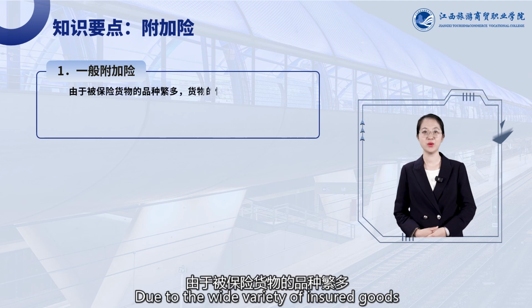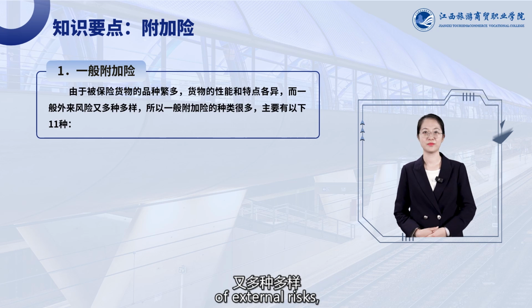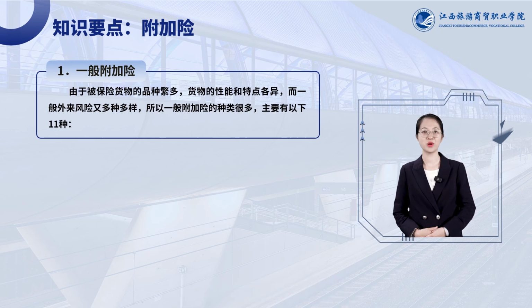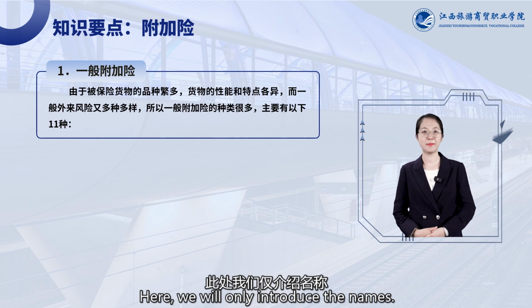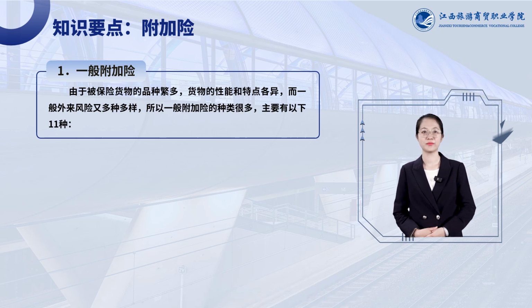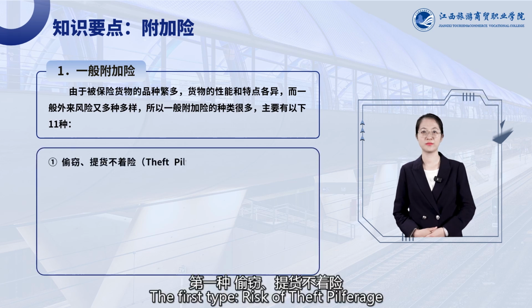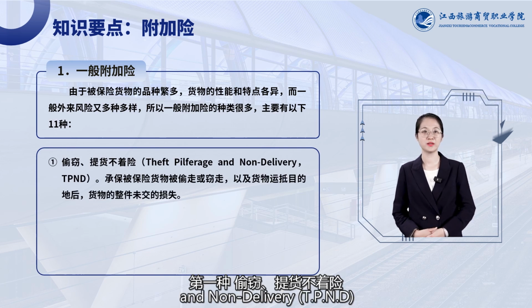Due to the wide variety of insured goods and the various types of external risks, there are many types of general additional coverage. There are mainly the following 11 types. Here, we will only introduce the names. Details are shown below. The first type, risk of theft, pilferage, and non-delivery.